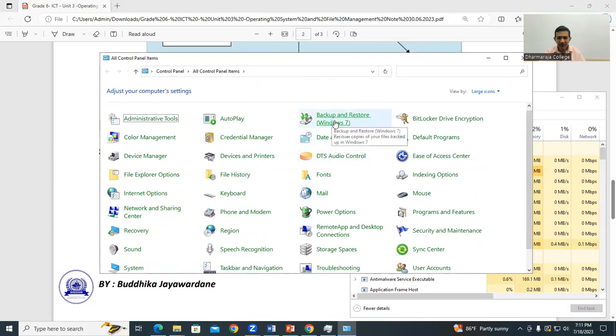Here, backup and recover. So you have the backup system. So the backup facility is also available in the operating system. So it gives you a lot of features.